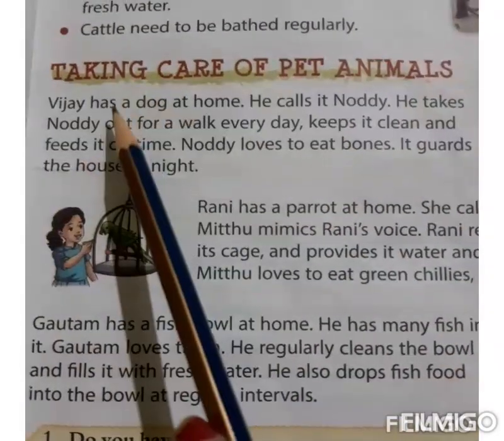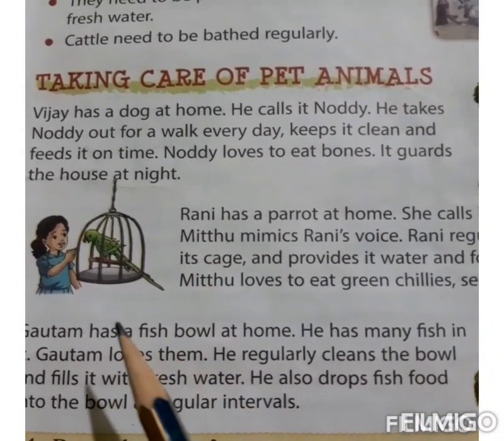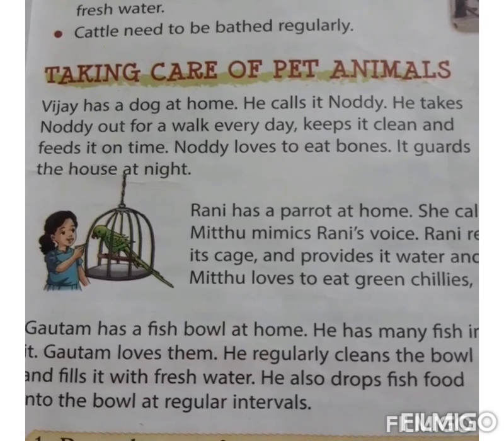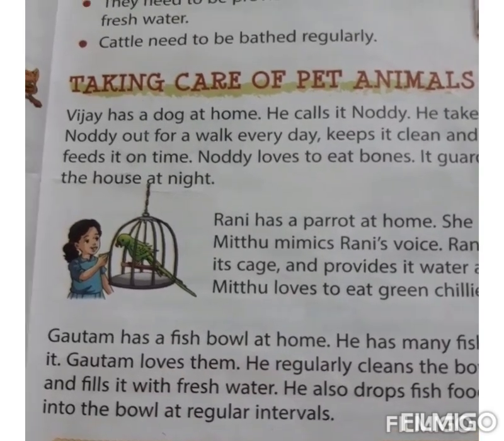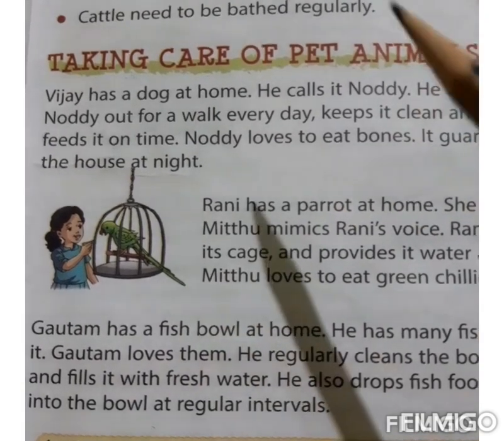Next topic is taking care of pet animals. In this paragraph, we will read about 3 small children who have pet animals. Let us read how they take care of their pets.